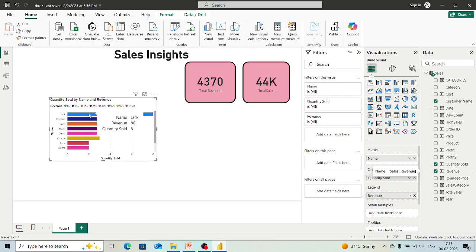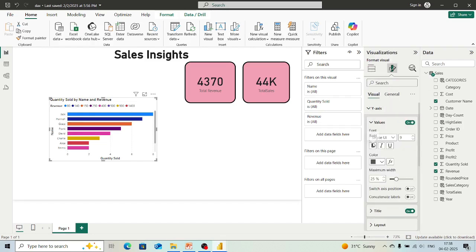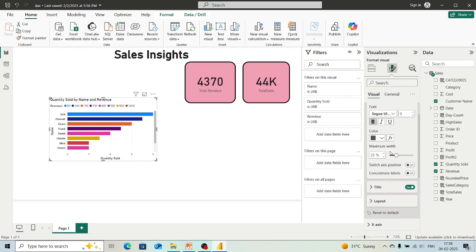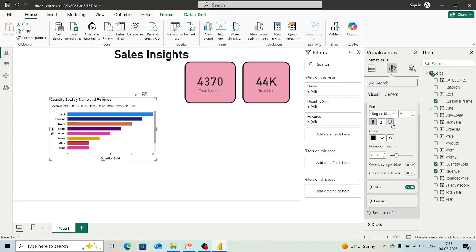If we want to change the color of these bars, then also we can do that, but right now I will go with this header. Where we can do these things, we have here the option Format visual. Here if we want to change anything regarding the y-axis, like we want to make the names bold, or change the font, or make it underlined, we can. Let's keep this and see what happens. Then with the color, whatever we want to give, you can see that it is becoming a bit dark.